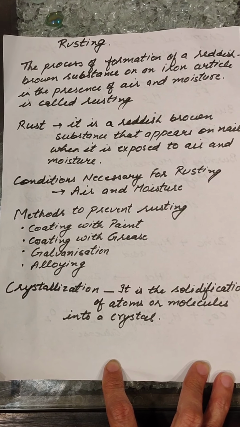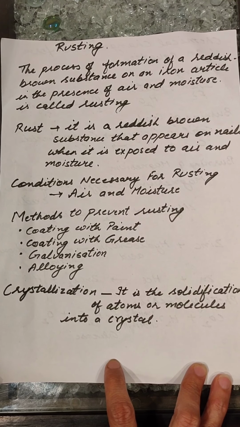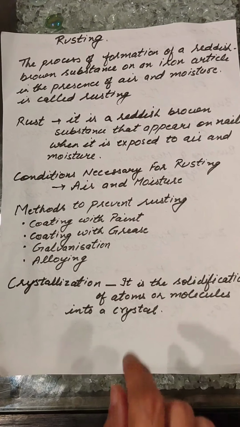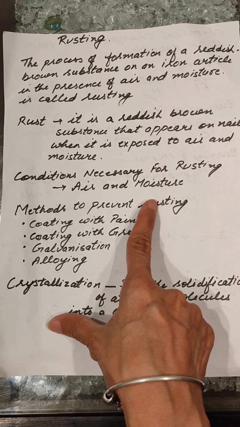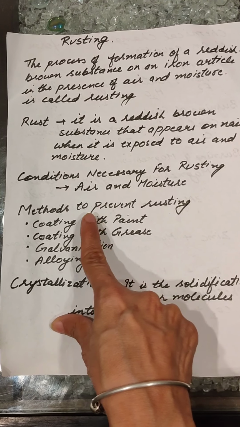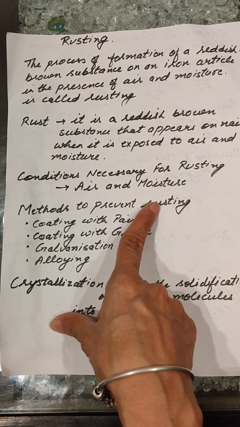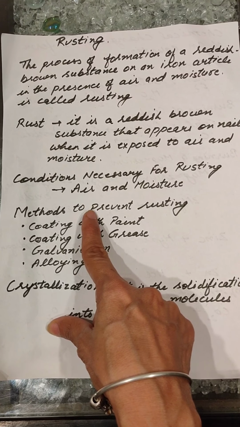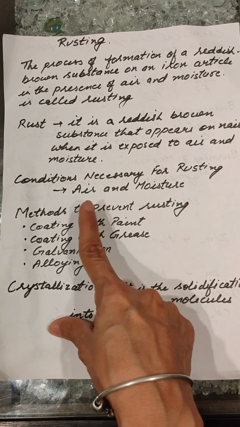Now what are the conditions which are necessary for rusting? Air and moisture. Air and moisture are the two conditions which are necessary for the process of rusting to take place. If you keep an article in the air, but if the moisture is not there, air अगर बिल्कुल dry होगी and if moisture is not there, your iron nail will not rust. And if you only provide moisture and air is not there, then also rusting will not take place. So for the formation of rust, air and moisture are the necessary things which should be there.